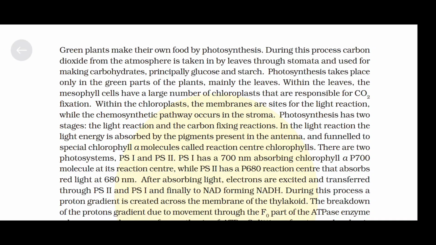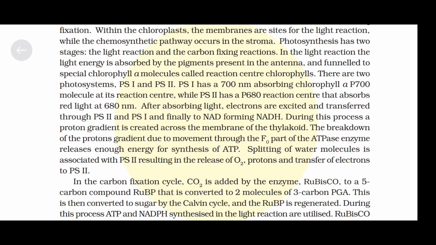There are two photosystems, photosystem 1 and photosystem 2. Photosystem 1 has a 700 nanometer absorbing chlorophyll a P700 molecule at its reaction center, while photosystem 2 has a P680 reaction center that absorbs red light at 680 nanometer. After absorbing light, electrons are excited and transferred through photosystem 2 and photosystem 1 and finally to NADP forming NADPH.